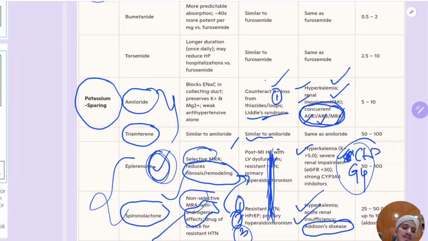Hypocortisolemia, you can say, that is Addison's disease. So Addison's disease is a contraindication for the use of spironolactone because it has anti-androgenic properties. Already there is less cortisol. Again, it has anti-androgenic effects. That's why you should not use that.